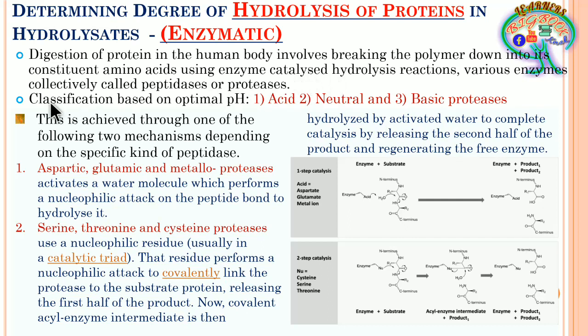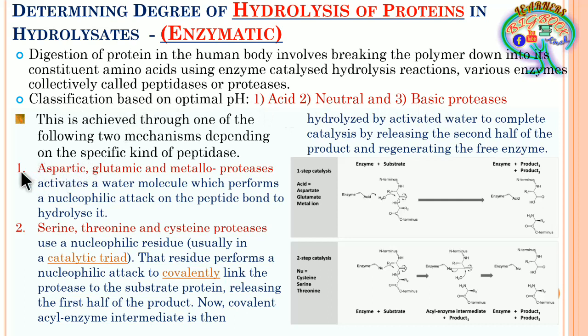Now here especially the classification of these peptidases or proteases will be on the pH, like acid group, neutral or basic proteases. Now here you know that pH will be acidic, neutral or alkaline, that is the basic. Under this particular classification, here there are two groups.